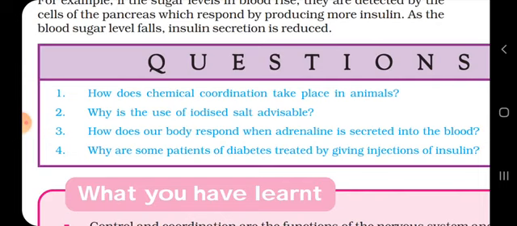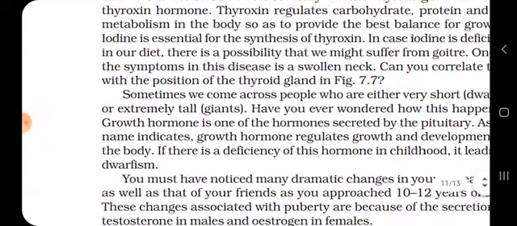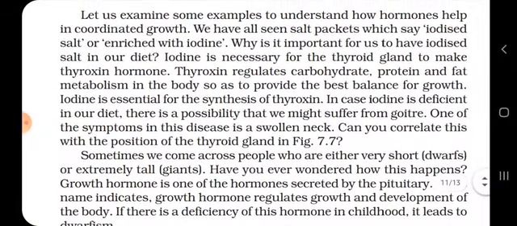Okay. Why is the use of iodized salt advisable? See, iodine is necessary for the thyroid gland to make thyroxine hormones.